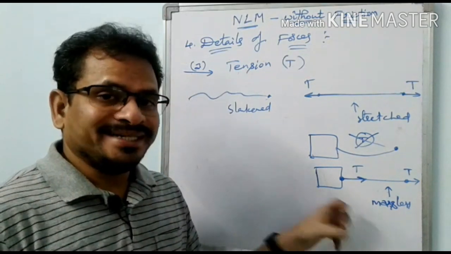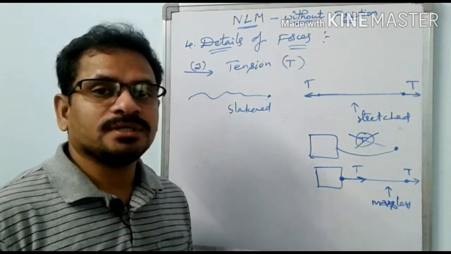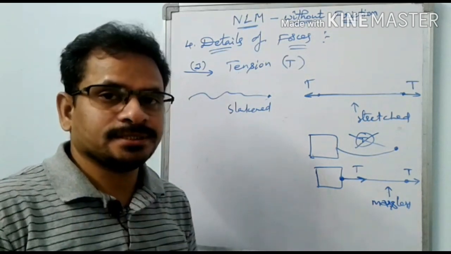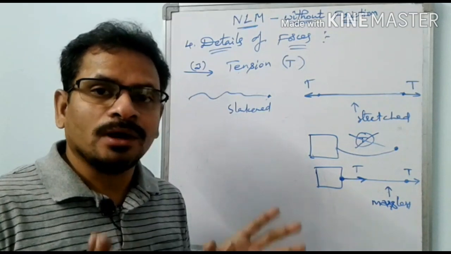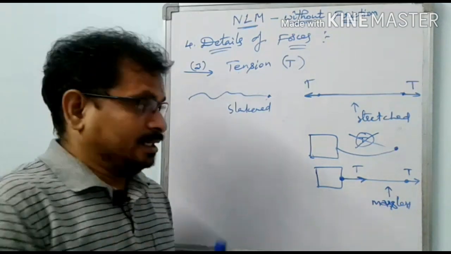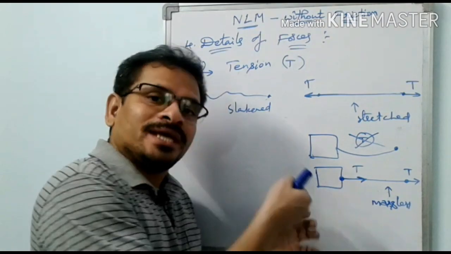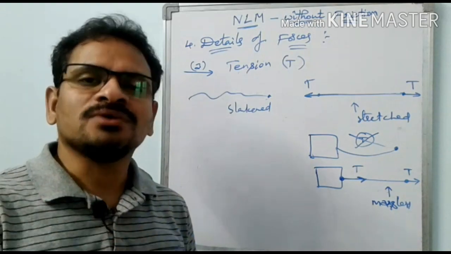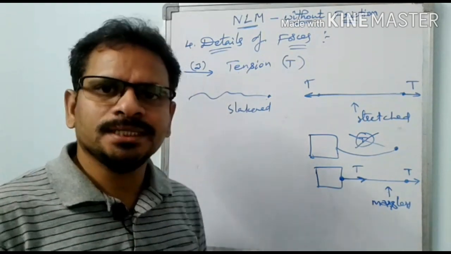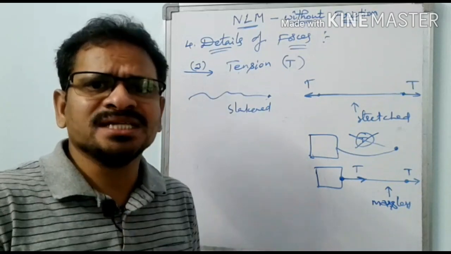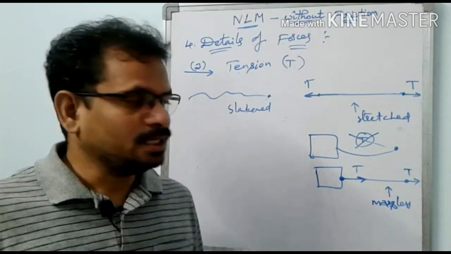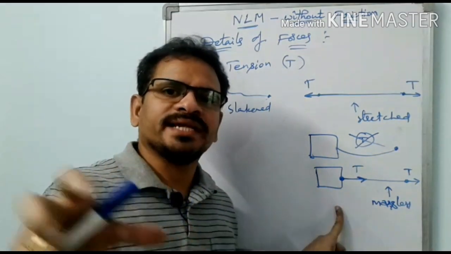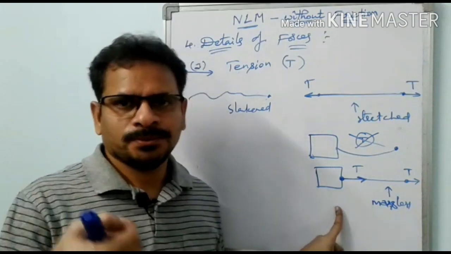I told you before, tension forces are meant only for stretched strings. That doesn't mean that they are present only in stretched strings and do not act on rigid solid bodies. If a string is connected to a rigid solid body and pulled, what type of force is acting on the rigid solid body, on this block? Tension force only, because it is being pulled by means of a stretched string, that is, it is being acted upon by tension force only. Even on solid rigid bodies, tension forces can act due to stretched strings.